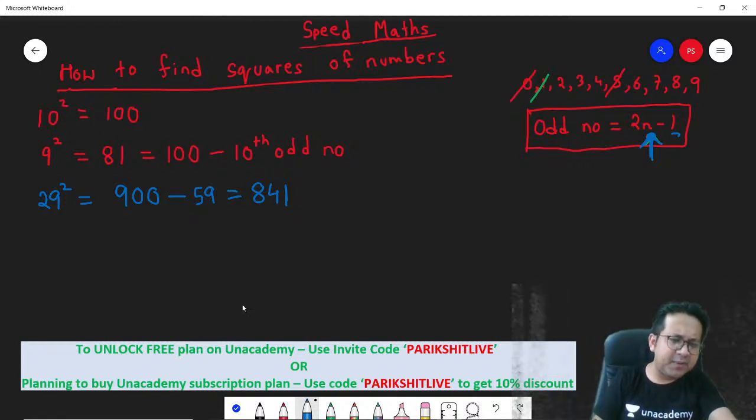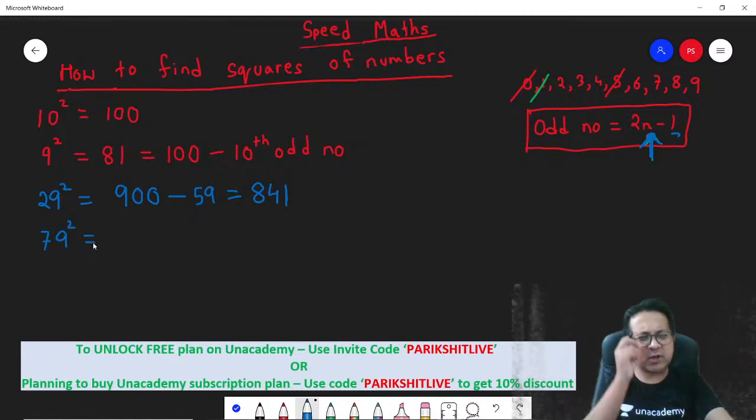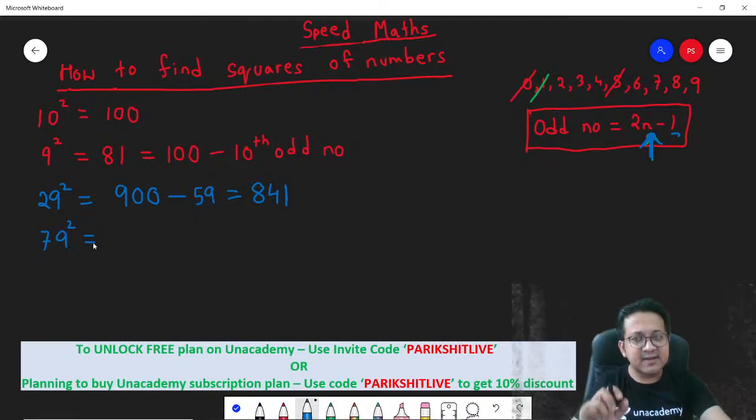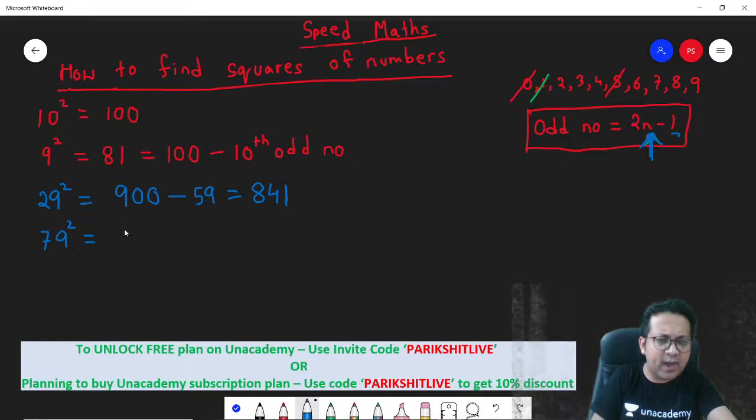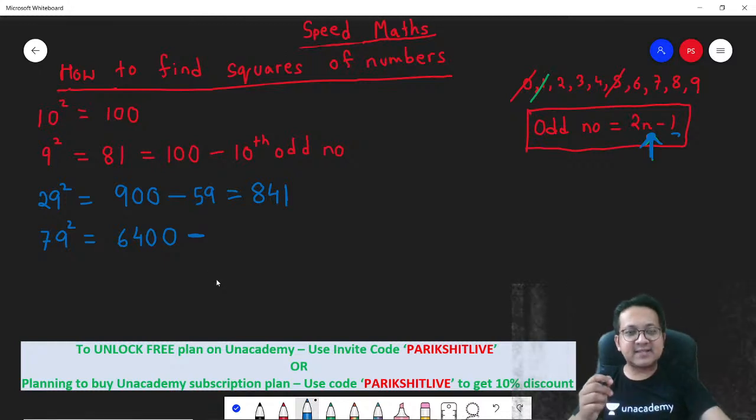Again, let's take another number. Let's say I ask you 79 square. Very quick, you have to get it. How will you get it? 79 square will be close to 80 square. We know 80 square is 6400, minus, 80 square has got something extra. What is that extra? The 80th odd number. What is the 80th odd number?